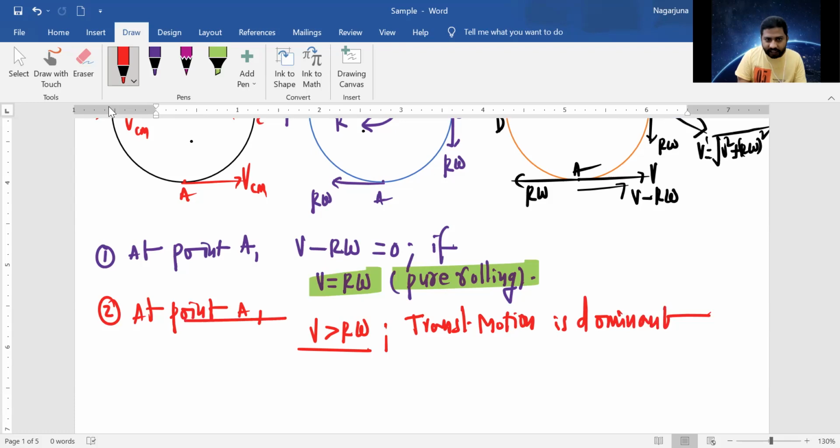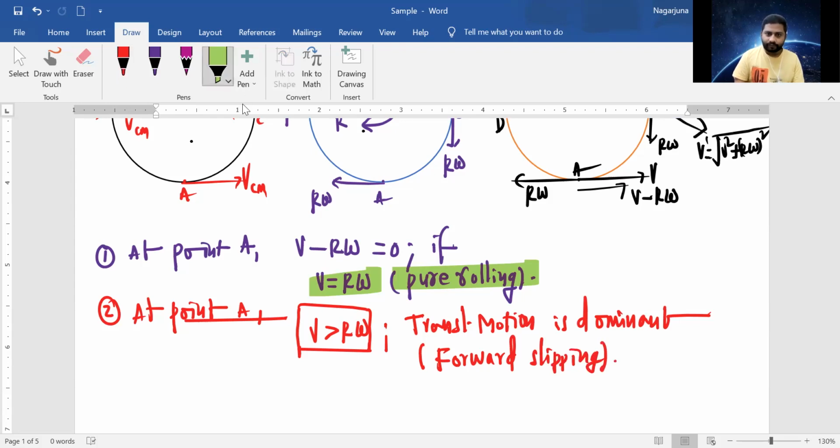At point A, if V is greater than R omega, translatory motion is dominant, and that is called forward slipping. What is this called? Forward slipping. Right? So when V is greater than R omega, the best example I can give you.